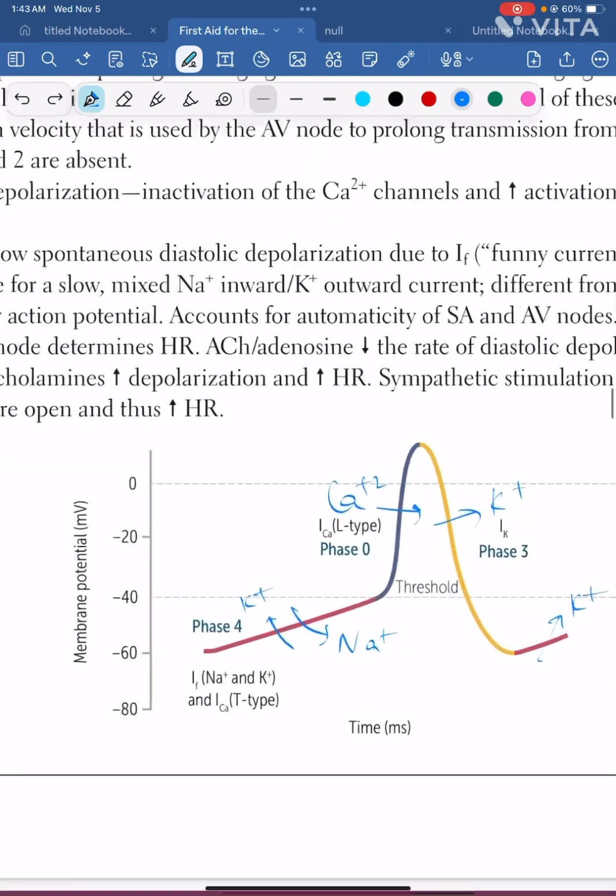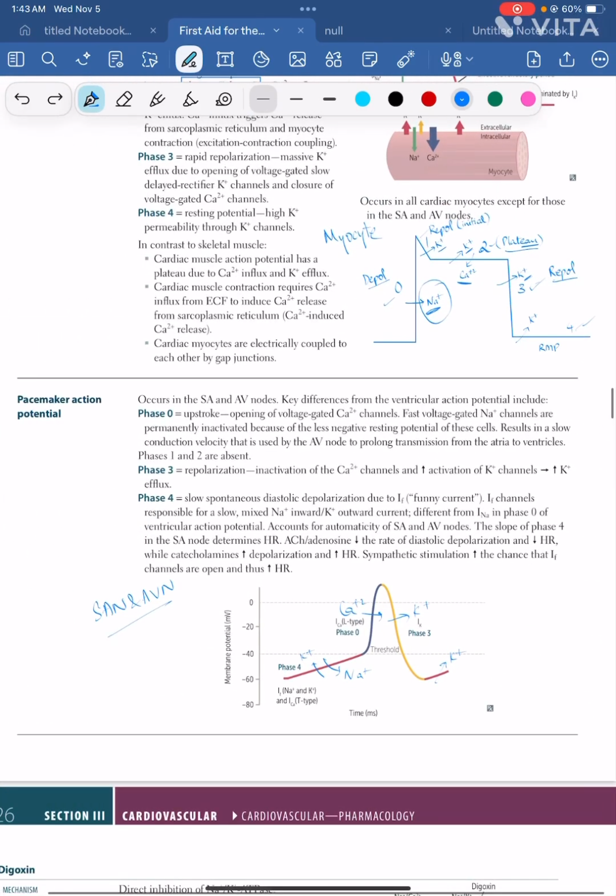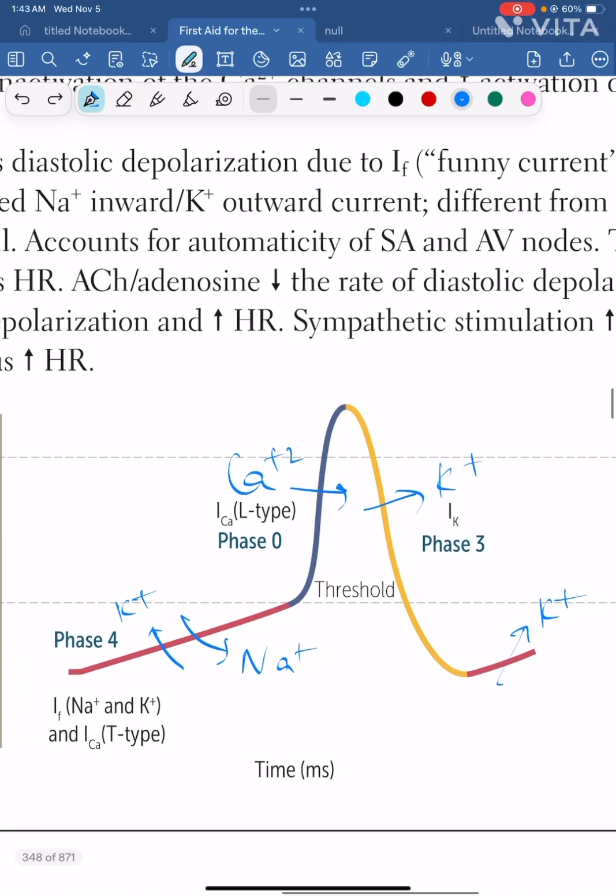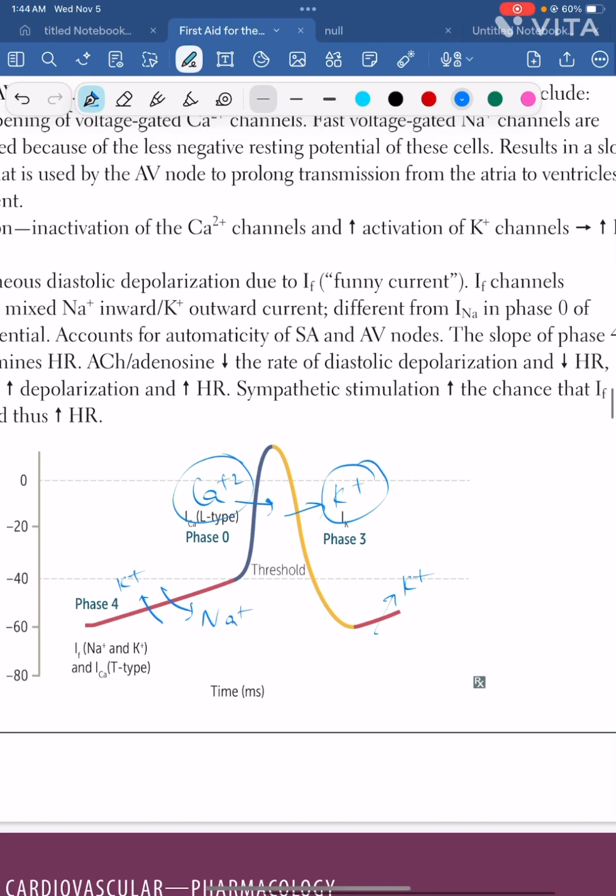For the pacemaker potential, you can see phases 1 and 2, which we had in the myocyte, are missing. There's just phase 0, and instead of 1 and 2, you directly have phase 3, right? So 1 and 2 are absent. So what's happening over here? In phase 0 there's calcium entry, in phase 3 there's potassium exit. So always remember, whenever there's a down slope like this, there's always potassium efflux.